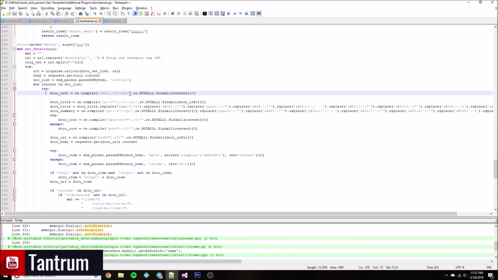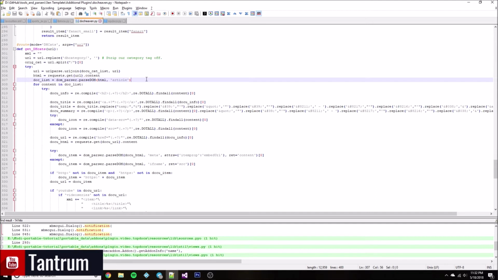The title's real easy to pull, so I use regular regex instead of the DOM parser, which, as you can see, is right here. Alright, and the reason for using that DOM parser is it's kind of like reading that XML. In an XML, like your title link in your gen XML, you've got title with the greater than, less than around it. Then you have the /title at the end of your title.